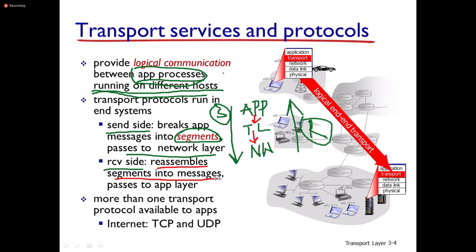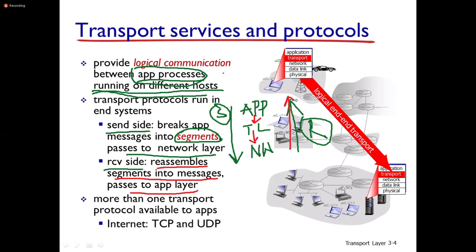At the receiver side, the segments are reassembled into messages and passed to the application layer.